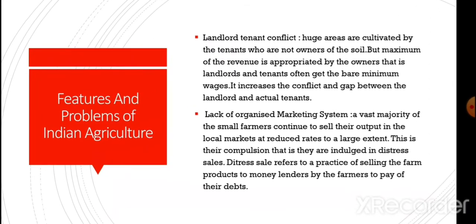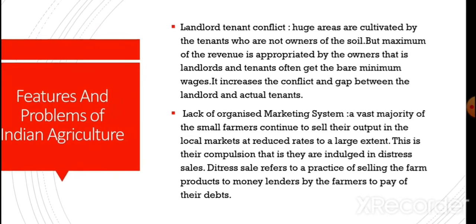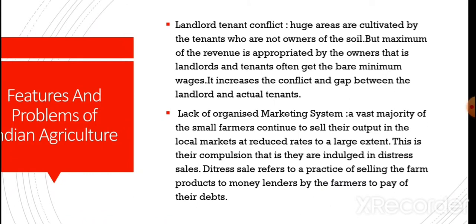Next, this is landlord-tenant conflict. Huge areas are cultivated by the tenants who are not the owners of the soil, but the maximum of the revenue is appropriated, that is taken, by the owners, that is the landlords, and tenants often get the bare minimum wages. It increases the conflict and gap between the landlord and actual tenants, and because of this very conflict the tenants do not have any interest as well as any surplus that can be used for the development of land.